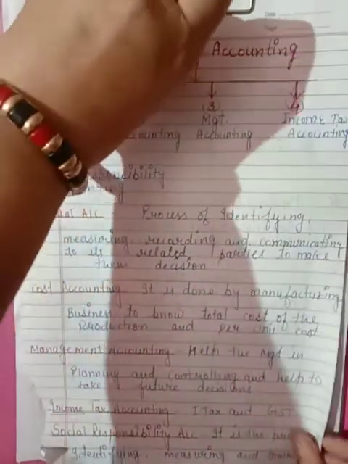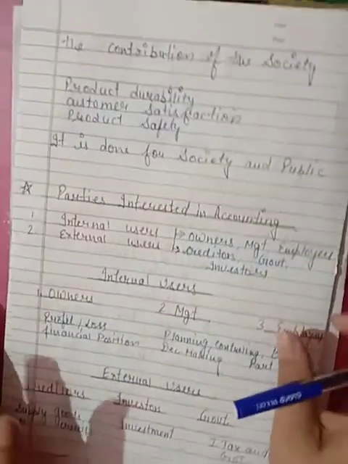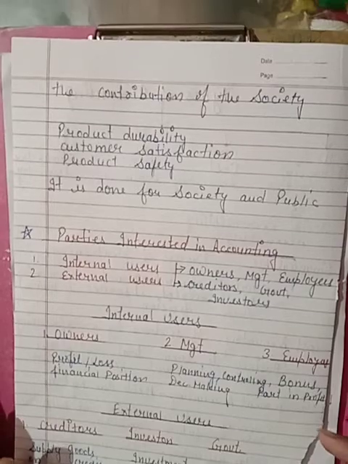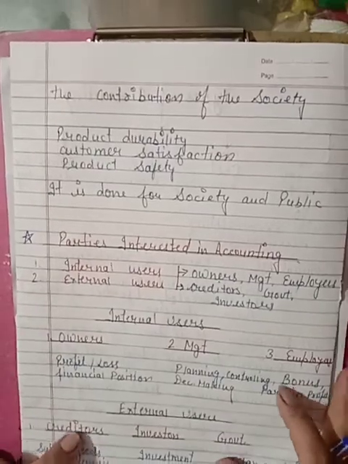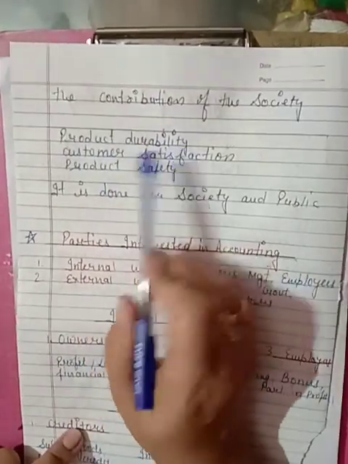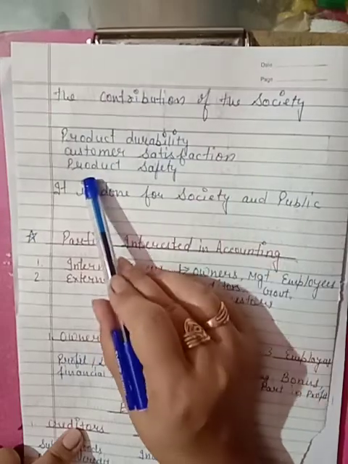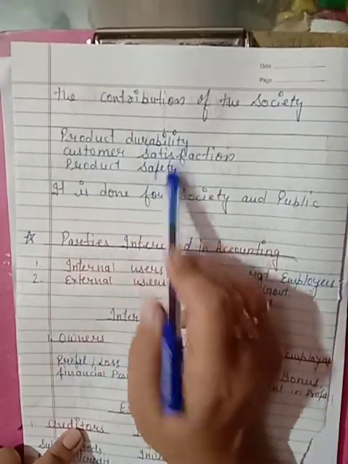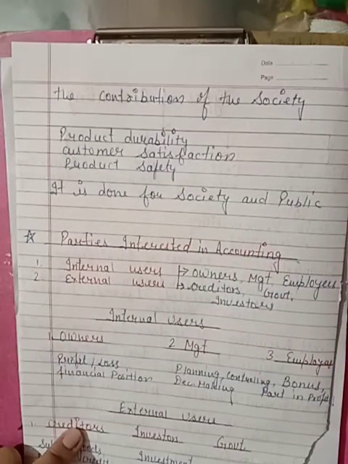If our consumers are happy, then we will take some more decisions to keep these customers with us for a very long time, right? In this we will also consider product durability, consumer satisfaction, and product safety. These things we will keep in mind while doing the social responsibility accounting.